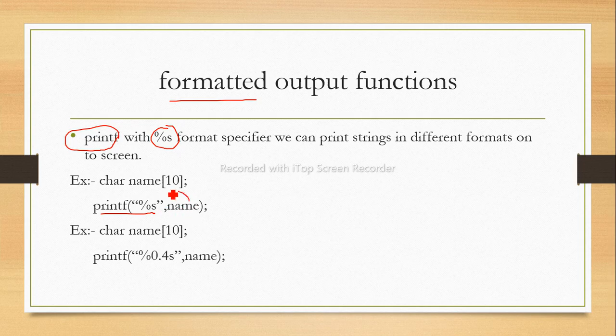Whatever content is in the name string will be displayed using this %s. Here we have used %0.4s, which means only 4 characters out of the 10 characters will get displayed. If we want to display only a few characters instead of the whole string, we use the %0.4s format specifier. So this was the formatted output function.